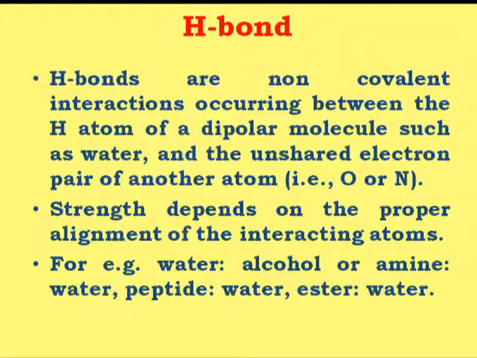especially oxygen or nitrogen. Now here in the hydrogen bond, the strength of binding depends on the proper alignment of the interacting atoms.